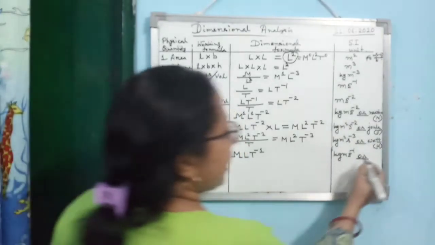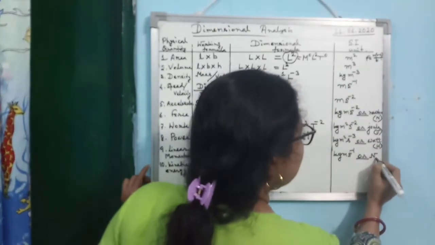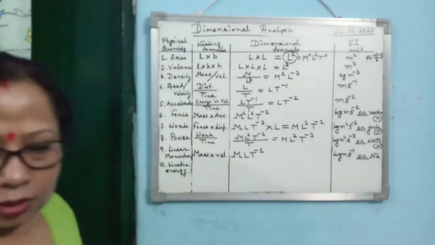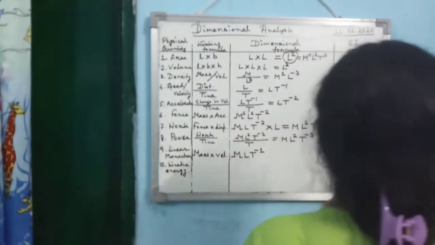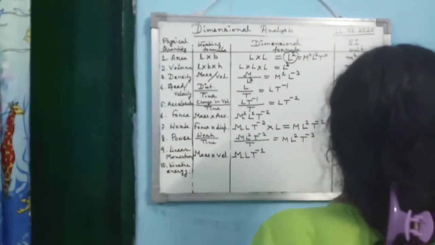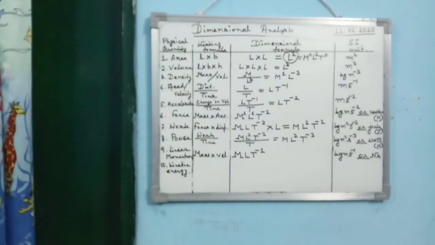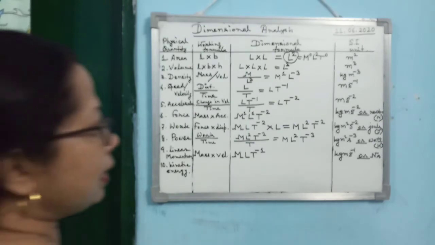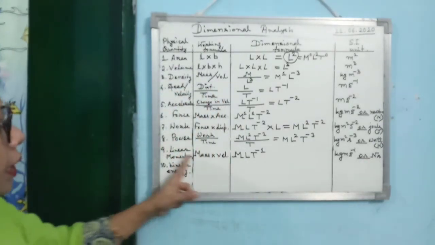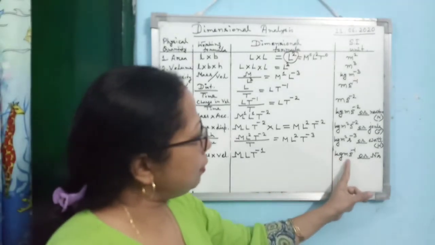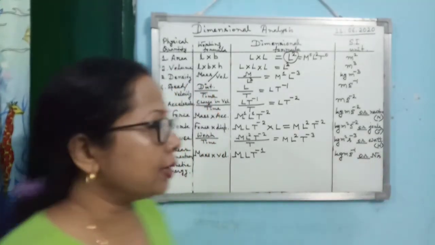So that's why another unit is Newton second. So for linear momentum, the unit is kg meter per second or Newton second.